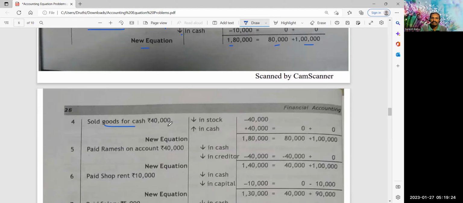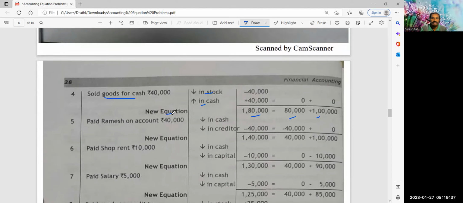And sold goods for cash 40,000, no profit, no sales. So minus 40,000 and plus 40,000, 1 lakh 80, 80 and 1 lakh. So here liability no change, capital no change, new equation.